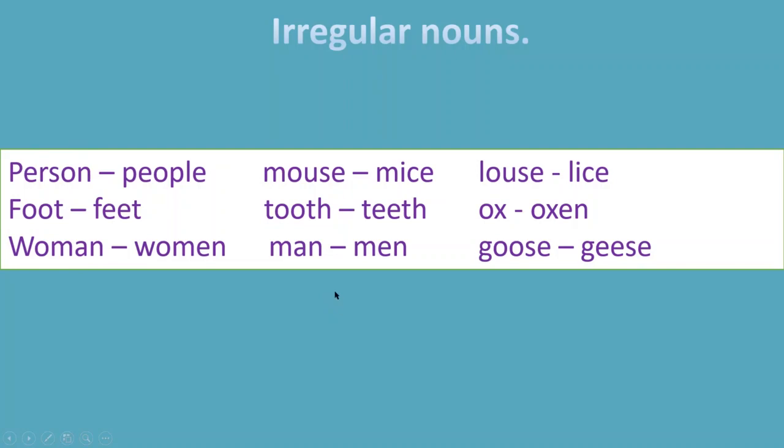So there could be many others in the dictionaries. So you should be careful while looking up the words. Okay, and you have to learn all this by heart, okay, until you can distinguish them. And while writing essays, while speaking, you should be careful because this is where many people make mistakes by adding s, okay, to these nouns.